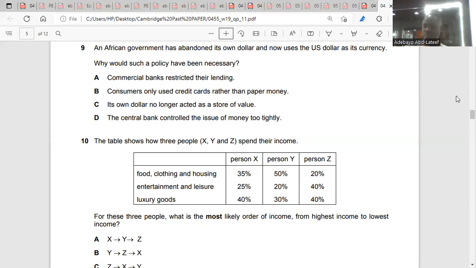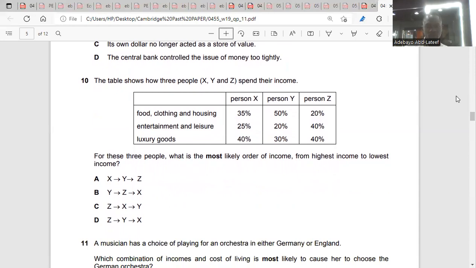Number 10. X, Y, and Z spend their income. For these 3 people, what is the most likely order of income from highest to lowest? What are luxury goods? Like a Rolex. These are luxury. Entertainment and leisure, having a nice time. Food and clothing are necessities.